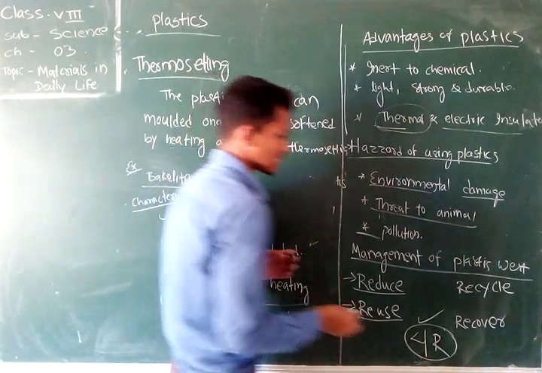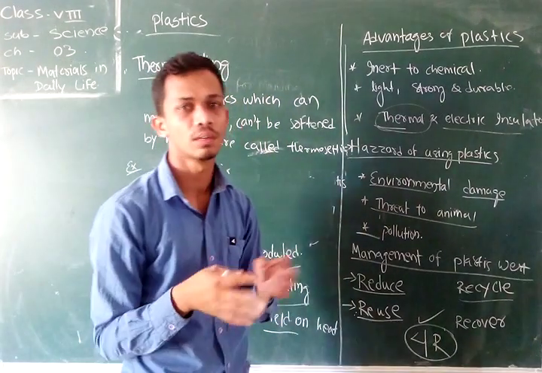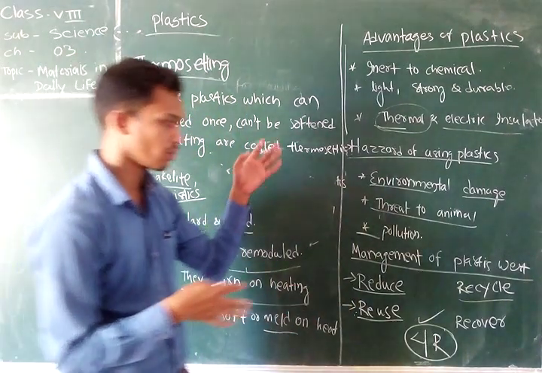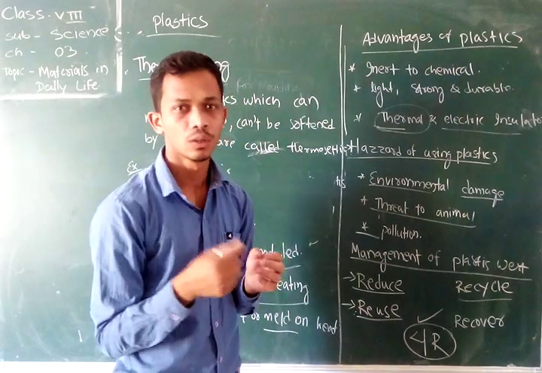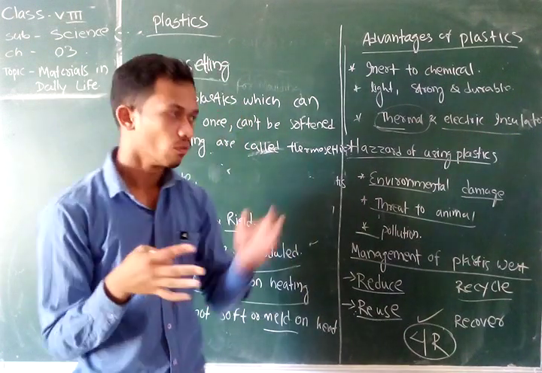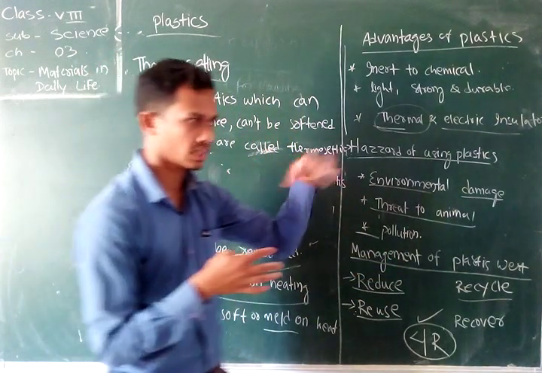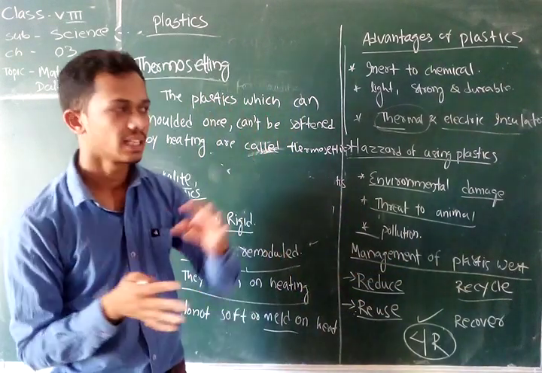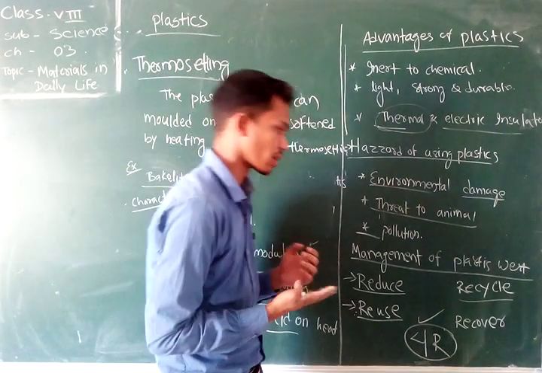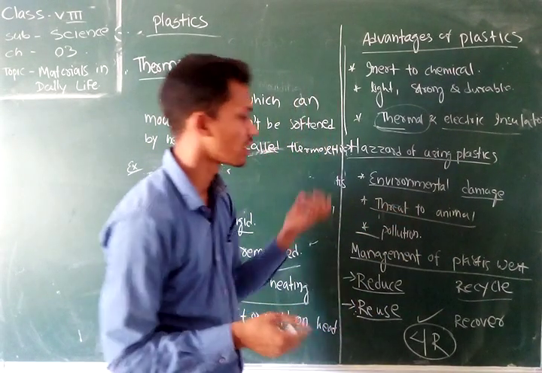After that, recycle. Whenever a plastic product is broken or damaged, we should not throw it outside. We should give it to the junk vendor, who visits street to street. They transport it to the industry, where it is recycled and formed into a new product. In this way we can minimize the harmfulness of plastic.